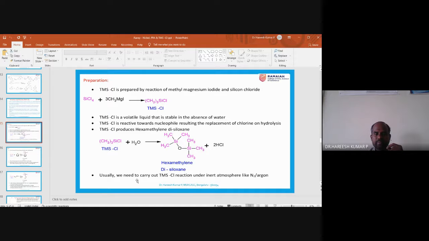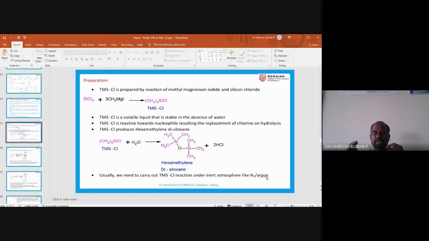So then what one can do is carry out reactions with this TMS chloride in an inert atmosphere. So what is an inert atmosphere? If you are doing a reaction in the presence of argon or nitrogen, it is called an inert atmosphere. More particularly, if you are doing a reaction in an argon atmosphere, you need to purge argon gas into the container.